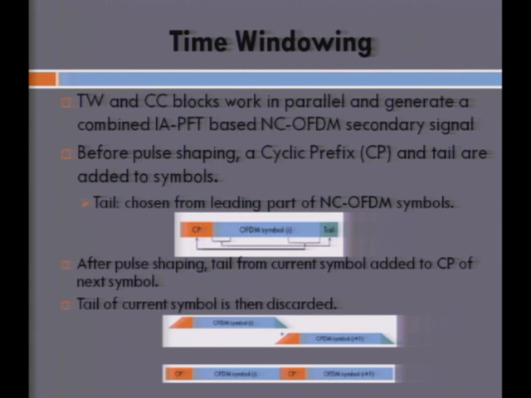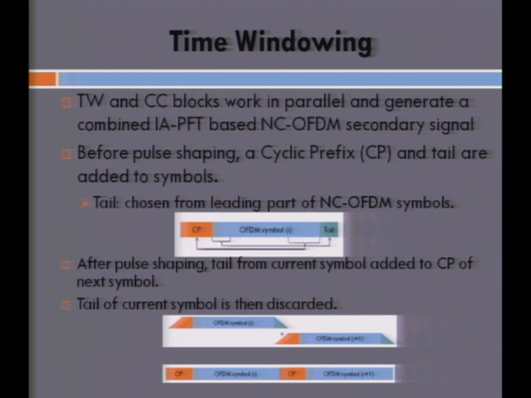So, the time windowing scheme. Like I said, these two schemes work on parallel streams of data, and they both combine to form the NC-OFDM signal with IAPFT introduced. The time windowing scheme adds the cyclic prefix, so it adds the leading part of the OFDM symbol onto the cyclic prefix, and the trailing part of the OFDM symbol onto the tail. This is done before the pulse shaping step.